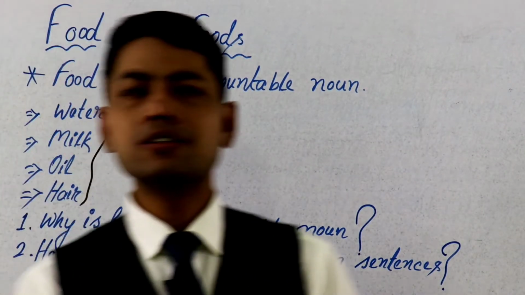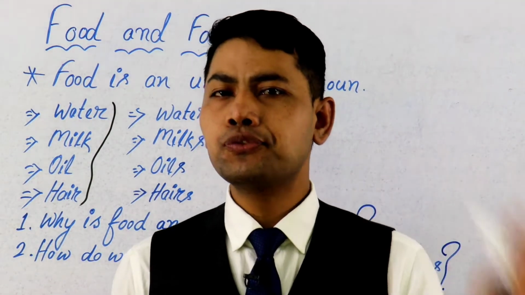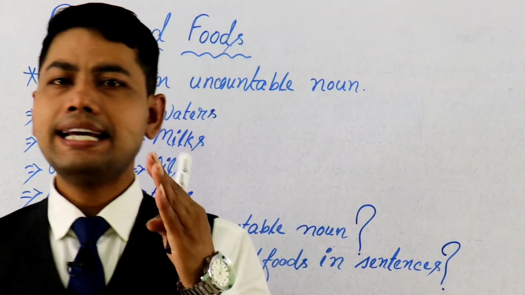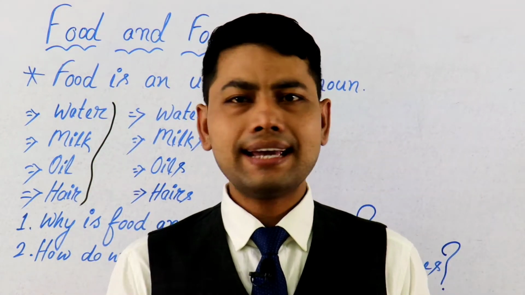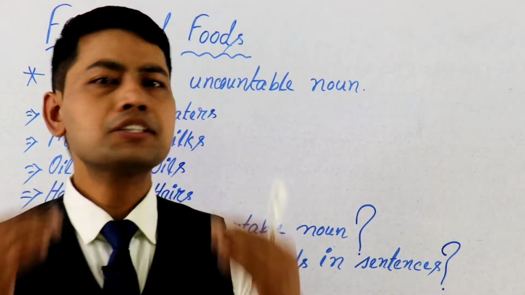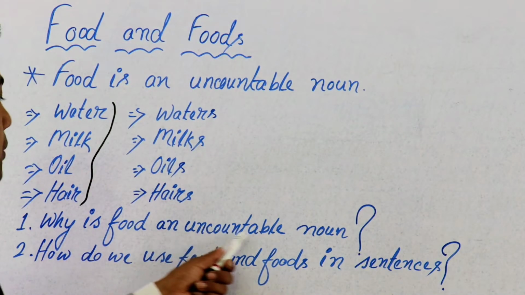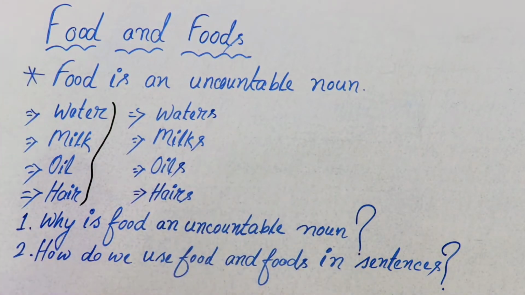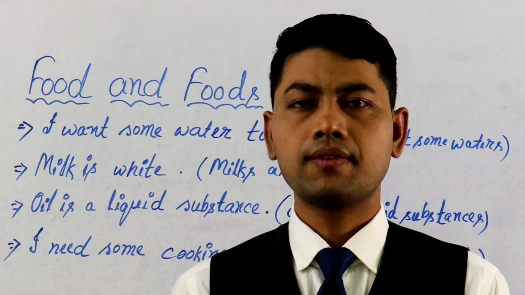But there are some rules in English grammar. As per those rules, we can use foods in sentences. It is a little bit strange, but yes, we can use it. And it is an interesting topic. First, we will discuss why food is an uncountable noun. Second, we will discuss how we use food and foods in sentences.